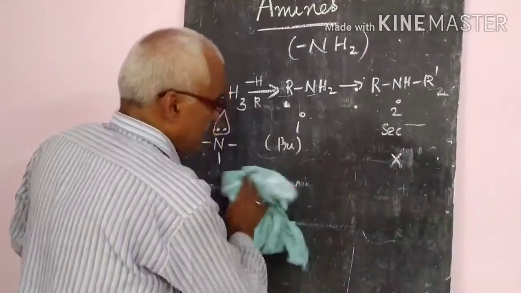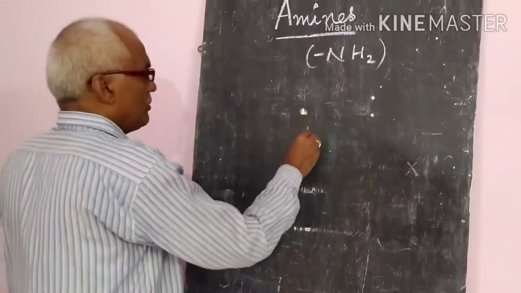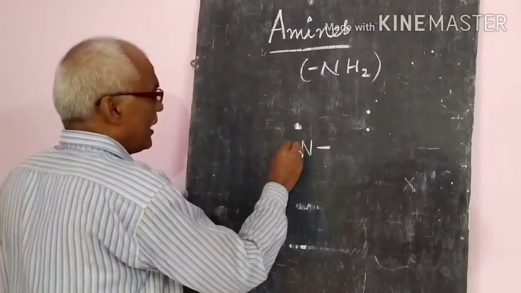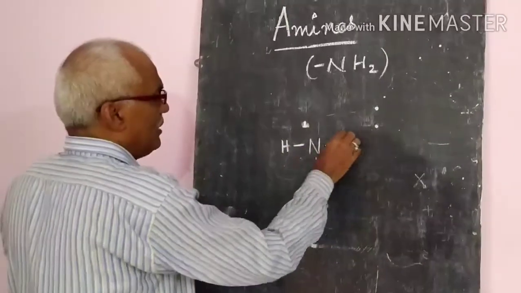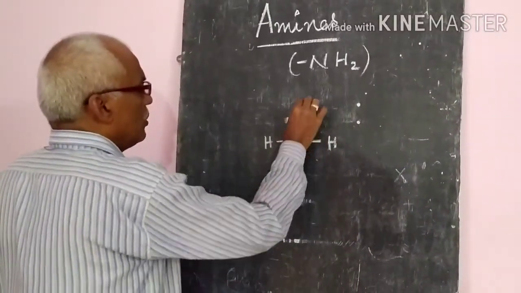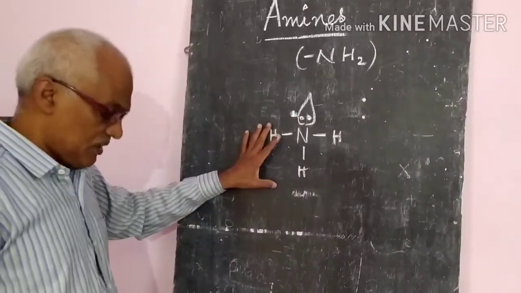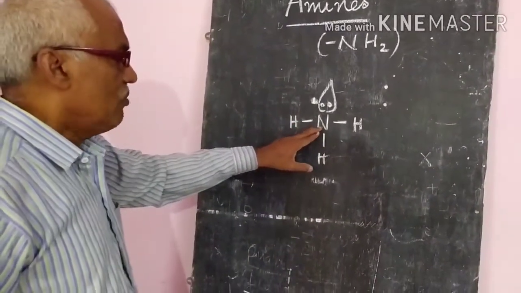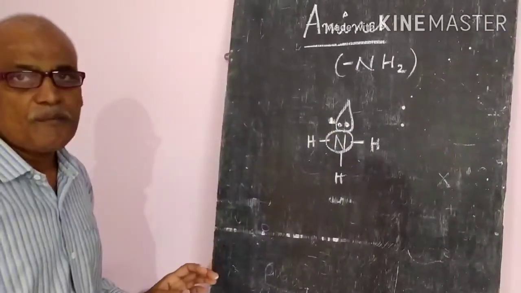Now let us see the structure of NH3. Already I told you that nitrogen is trivalent, and in ammonia it has a lone pair of electrons. So this is the structure. Can we express the hybridization state of nitrogen?